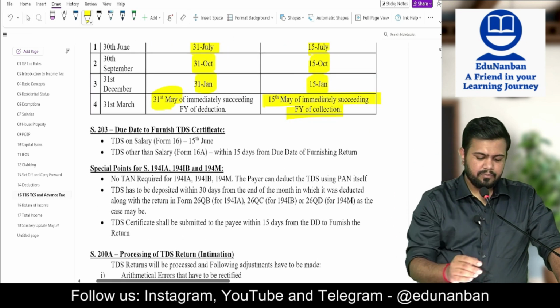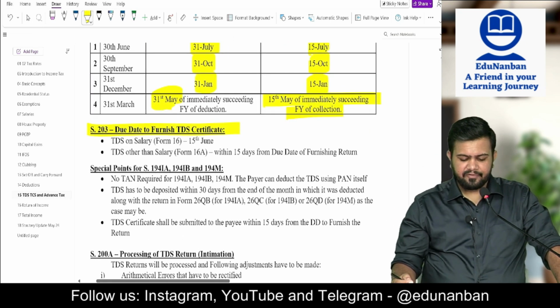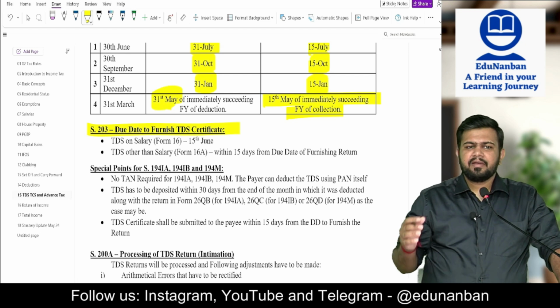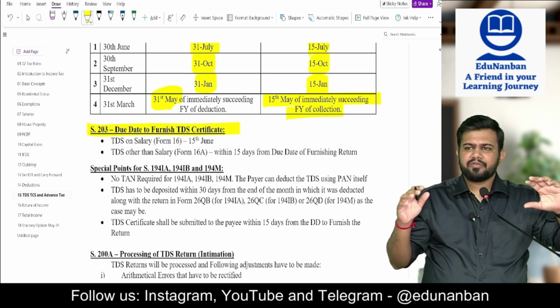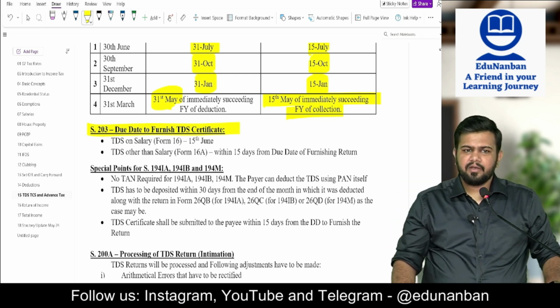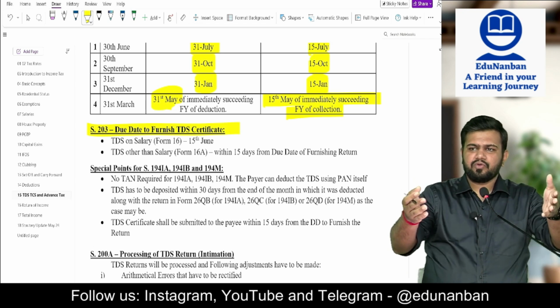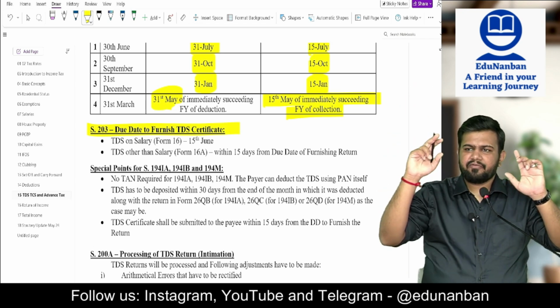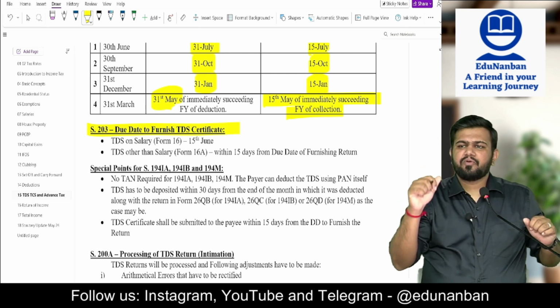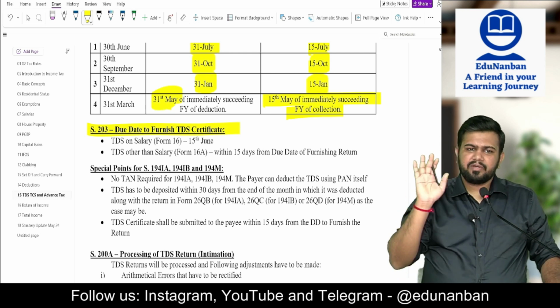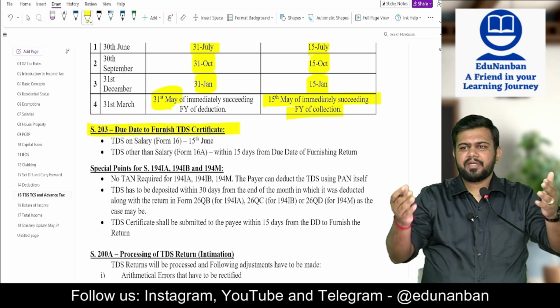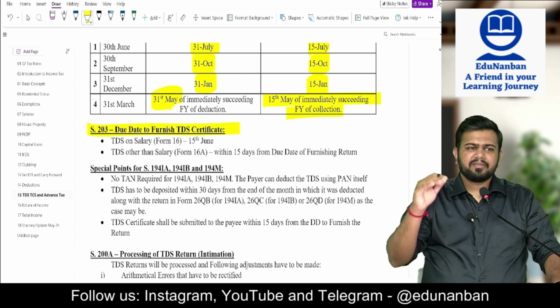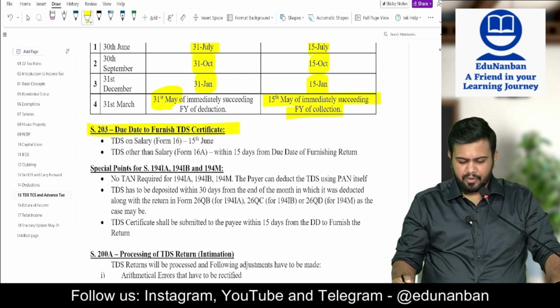Next, the due date to furnish the TDS certificate. What is a TDS certificate? A TDS certificate is a proof that TDS has been paid to the government. For example, I am making payment to you, I will deduct the TDS and pay it to the government, then I will file the return. Now you ask what is the proof that I have paid to the government? That is only the TDS certificate. So I should give you the TDS certificate as a proof that I have paid to the government properly.